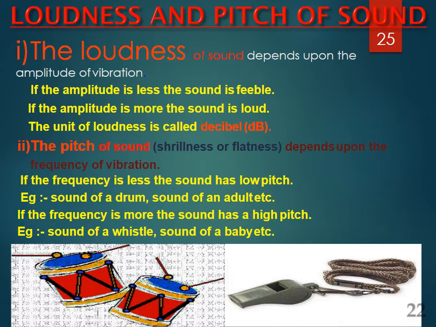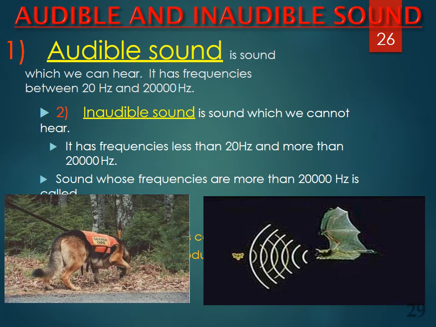Pitch depends upon the frequency of vibration. If the frequency is less, the sound has low pitch. Examples: sound of drum, sound of an adult, etc. If the frequency is more, the sound has high pitch. Examples: sound of whistle, sound of baby, etc.